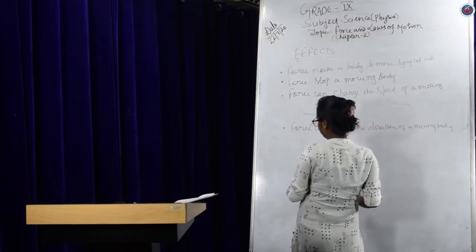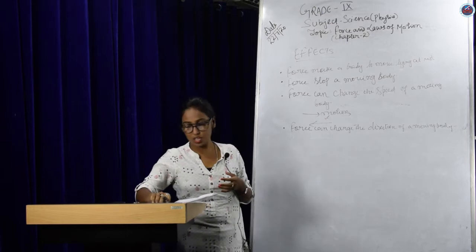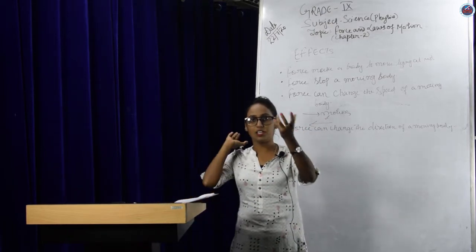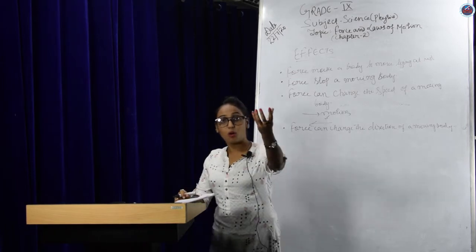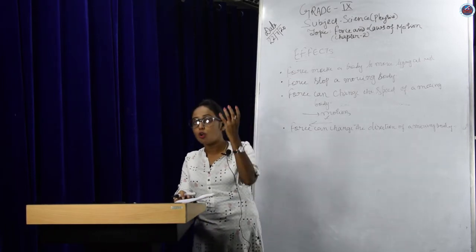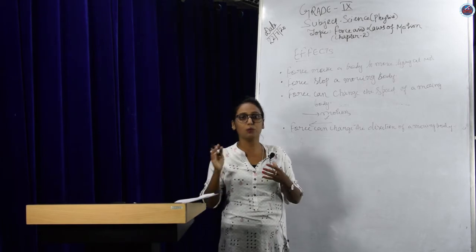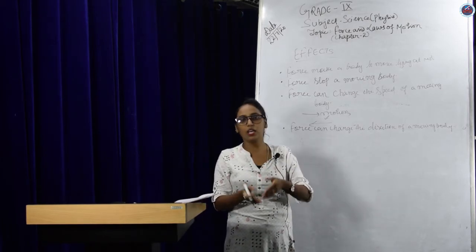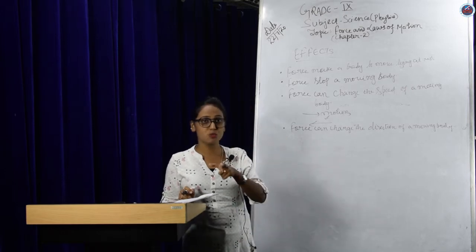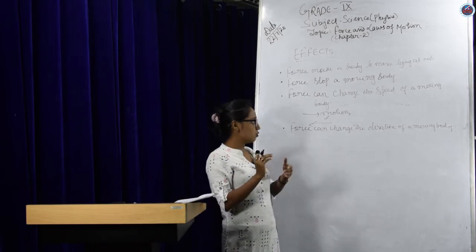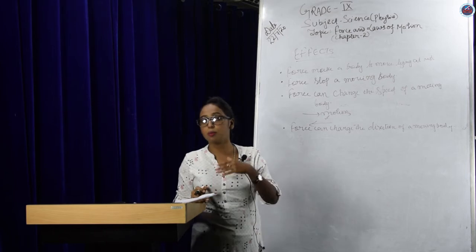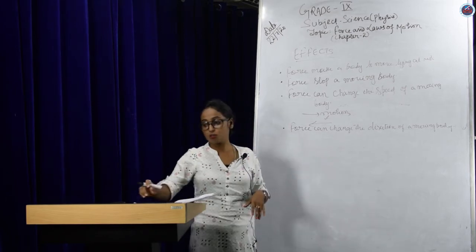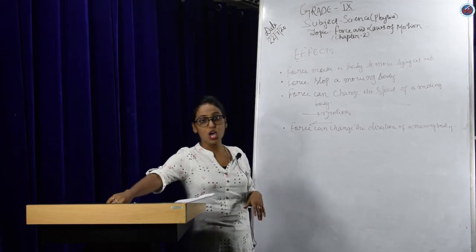It can change the direction of a moving body. For example, when you play cricket, what happens? The bowler throws the ball and the ball comes with a speed, right? The ball is already in motion, so it comes to you, and what does the batsman do? He just hits the ball, and the ball goes in a different direction. That means the force which you are exerting on the ball changes the direction of the ball. That is an example of force can also change the direction of a moving body.